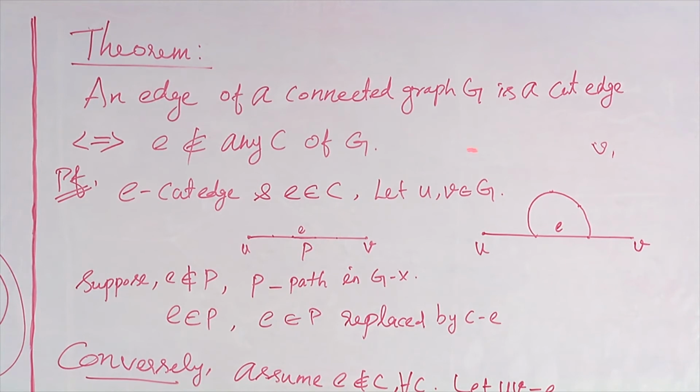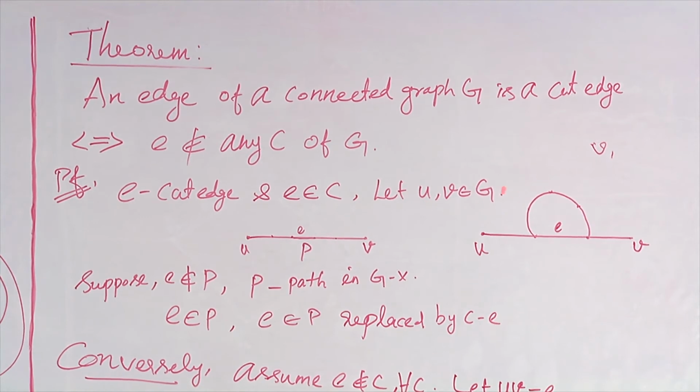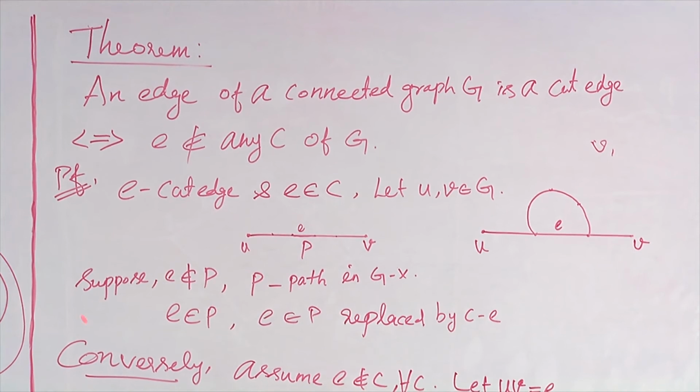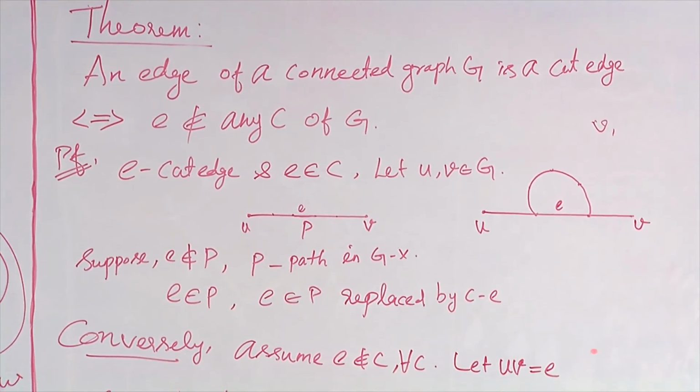Since u and v I have chosen as arbitrary points, this is true for every uv path. That tells me even if I remove the edge e in G, my graph is still going to be a connected graph. That is a contradiction to my assumption that e is a cut edge. So if e belongs to P, then I am getting a contradiction.